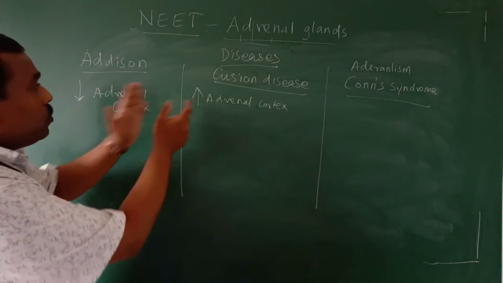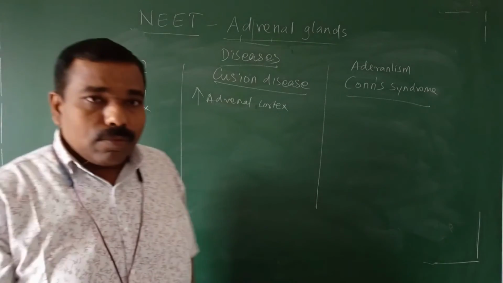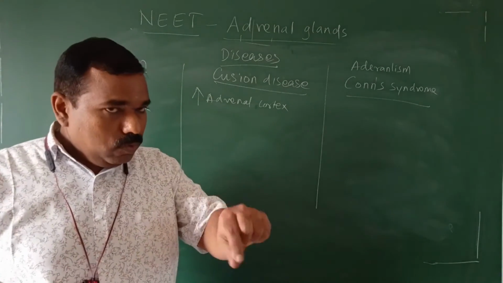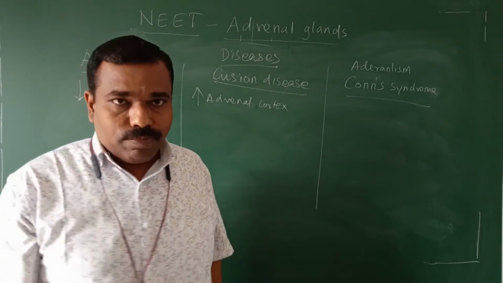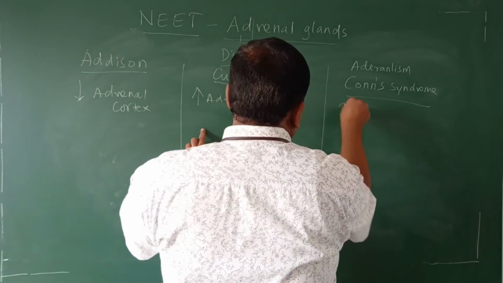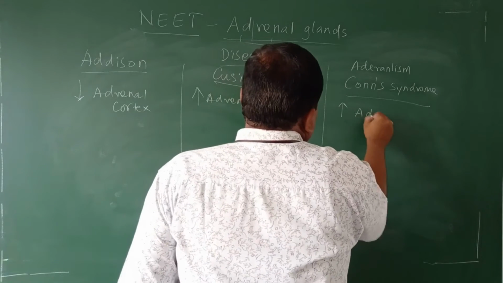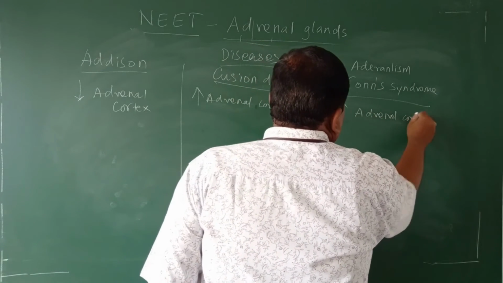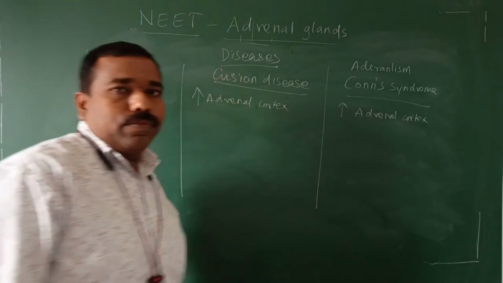So why are they named Cushing and Addison? These are the scientists who described them first. This one is also the same condition: excess amount from the adrenal cortex. Right?